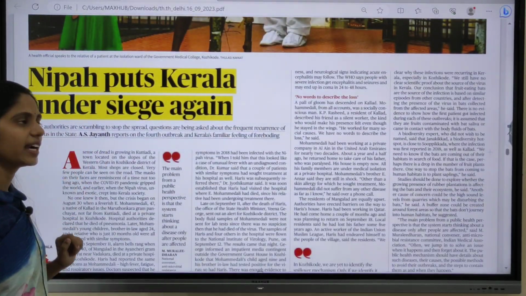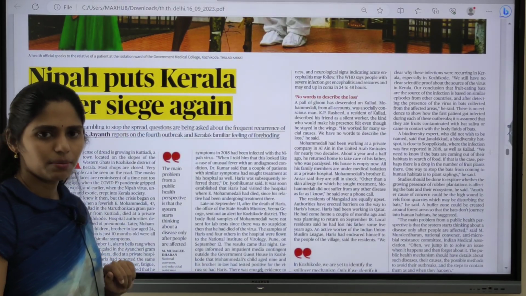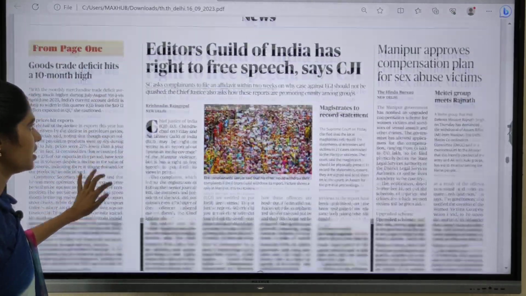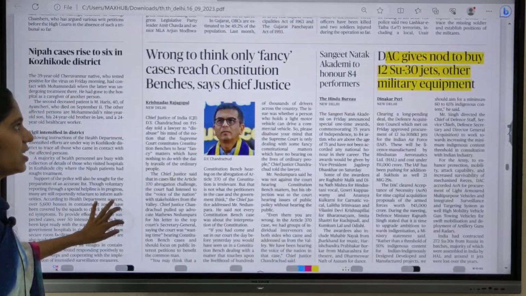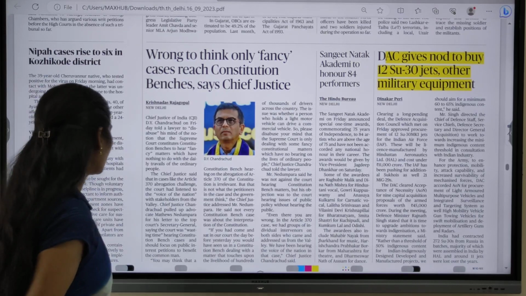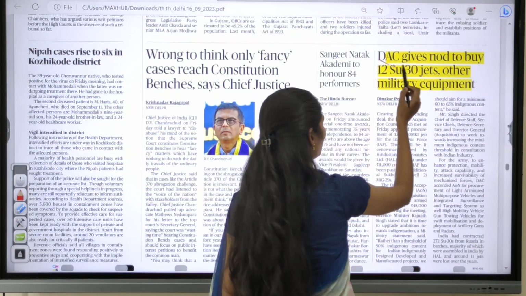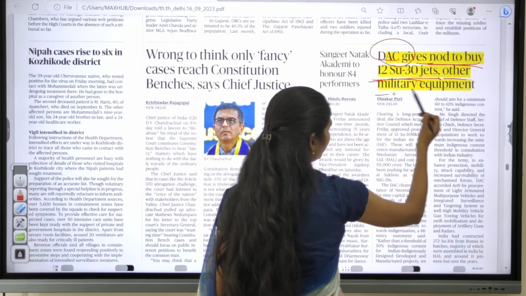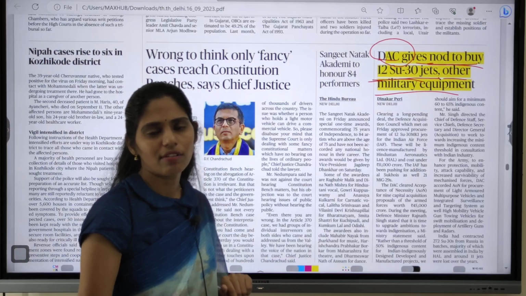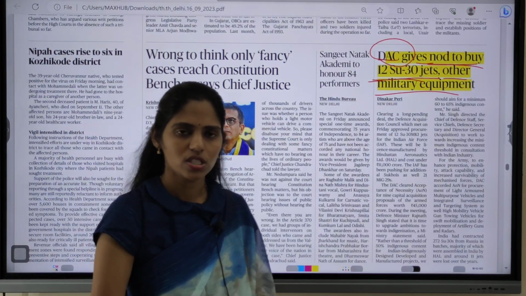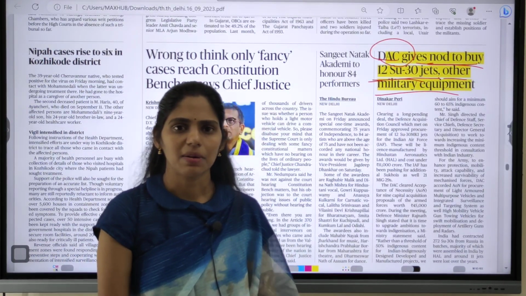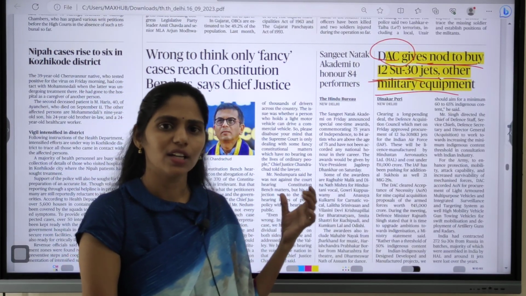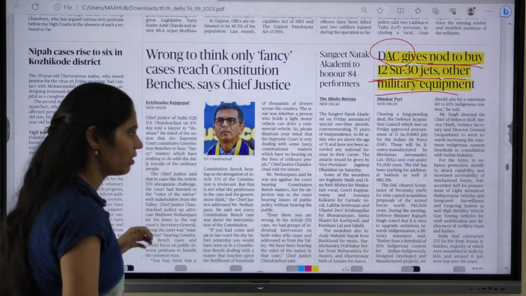And in Ground Zero, there is an article regarding Nipah virus. Already a number of times we discussed this Nipah virus. And in this news page, you can see there is one article. This is about DAC, that is Defence Acquisition Council, gives nod to buy 12 Su-30 jets and other military equipment. So here you have to focus on what is this Defence Acquisition Council. If you are following this Rathod IAS Academy current affairs, already we discussed that topic a number of times. You might have an idea regarding what DAC is, and please do revise the topic.